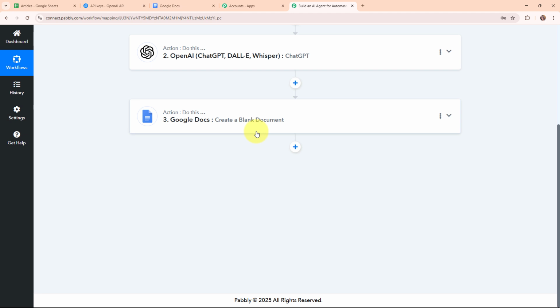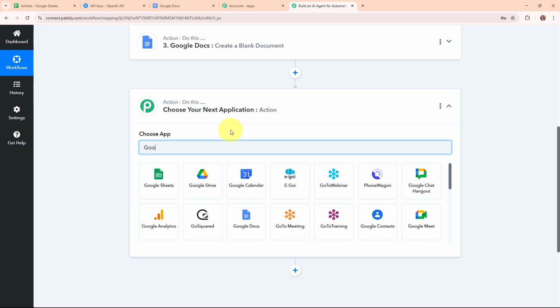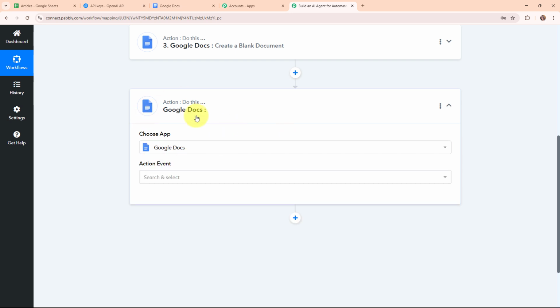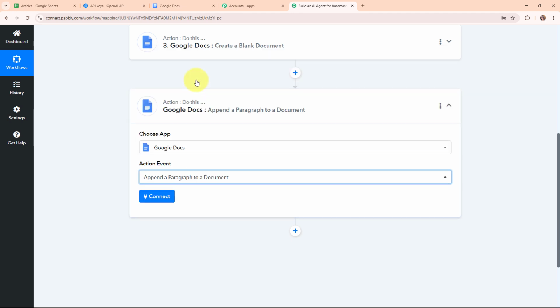And now here, after creating a blank document, I want to add the content in this document that I've generated using OpenAI automatically. So now here, to add the details, or you can say the content in the document, what we are going to do is that we are going to add another action step over here. And again here, I'm going to select my action application as Google Docs. And this time in this step, I'm going to select my action event as append a paragraph to a document.